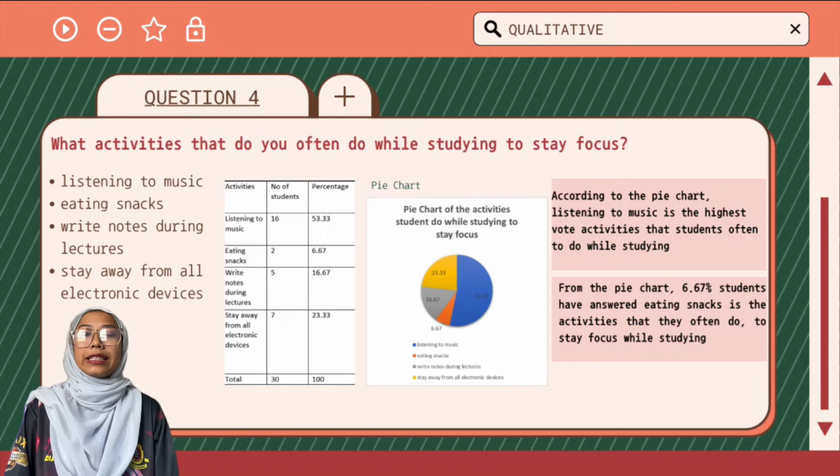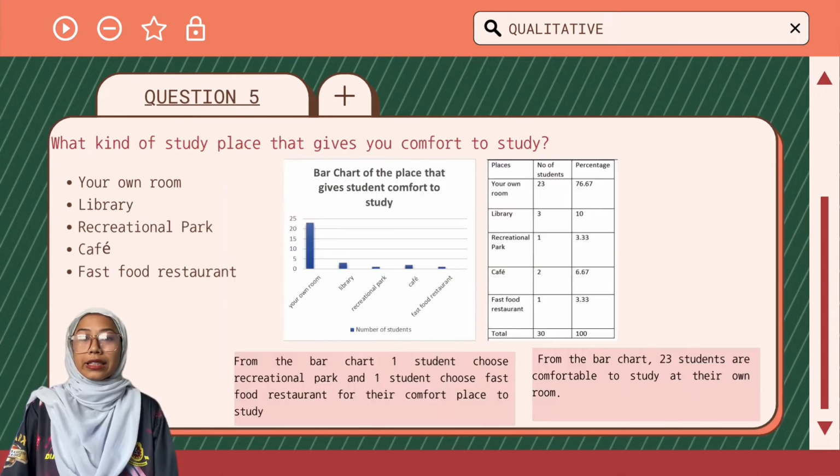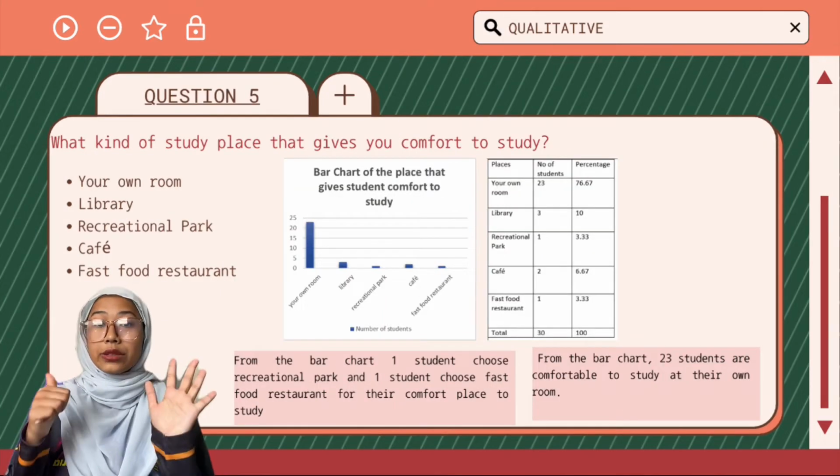This snack is the least voted activity that students do while studying to stay focused. Okay, next slide is question number 5.